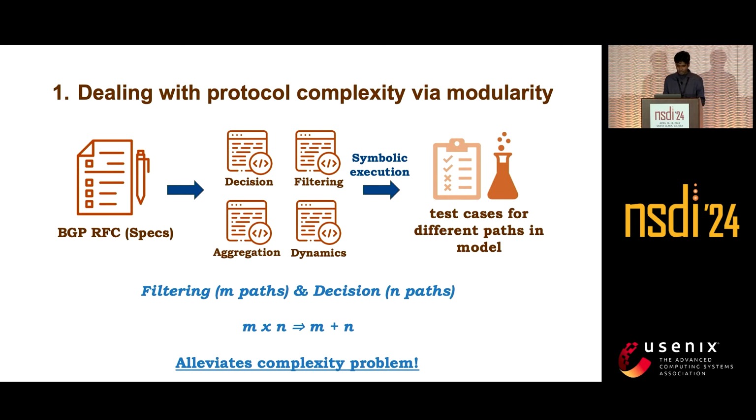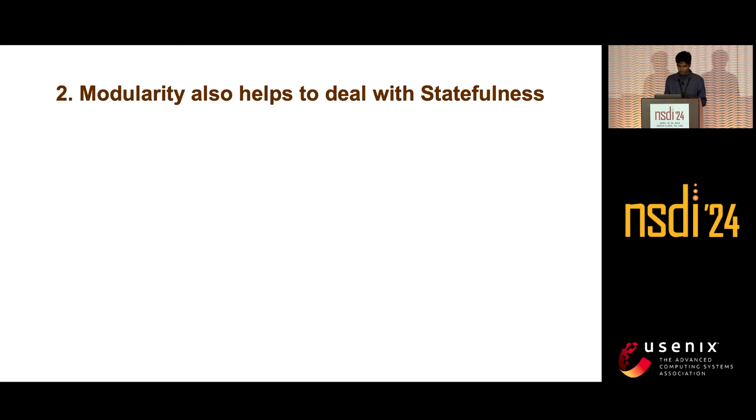If we had built this in a monolithic way, suppose the filtering has m paths and the decision has n paths, then we would have a total of m cross n paths in the model. But if we break that down, then we have m plus n paths. So that allows us to dive deep into each of these modules and test them exhaustively. This is how, by modularity, we are solving the complexity problem.